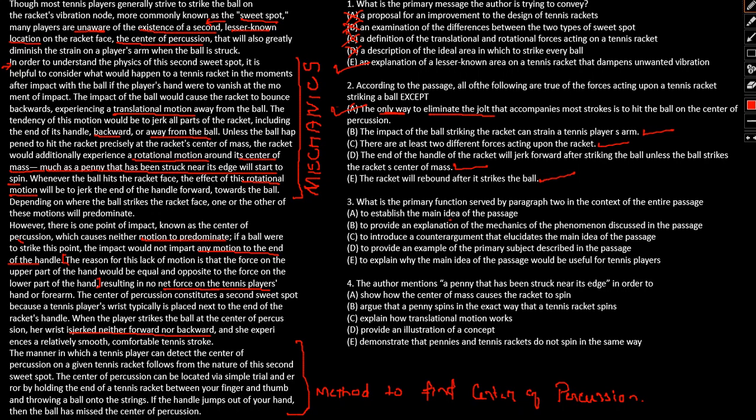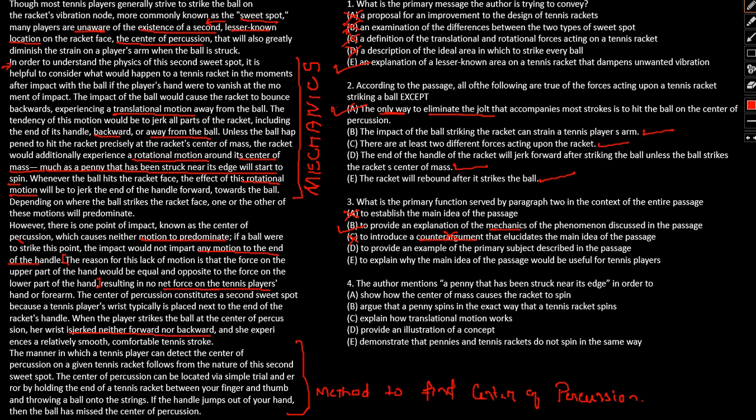Establish the main idea of the passage? No, we are not establishing the main idea. To provide an explanation of the mechanics of the phenomenon discussed? Yes, all the forces and everything is mentioned. So yes, this will be our answer. But let's see. Provide a counter argument? No, we are not providing any counter argument, so wrong. Provide an example?